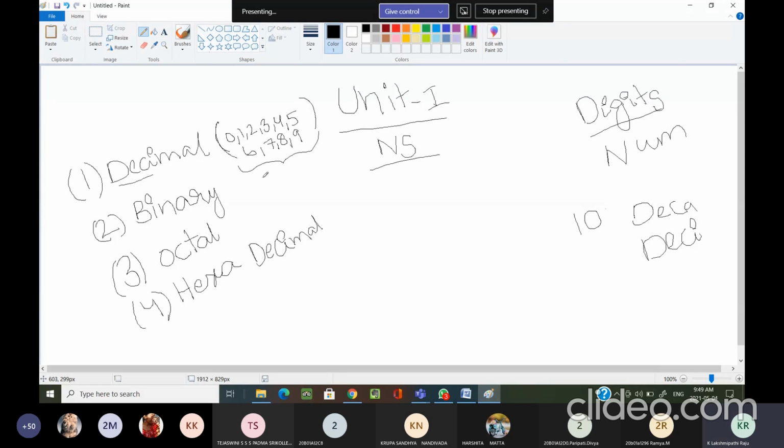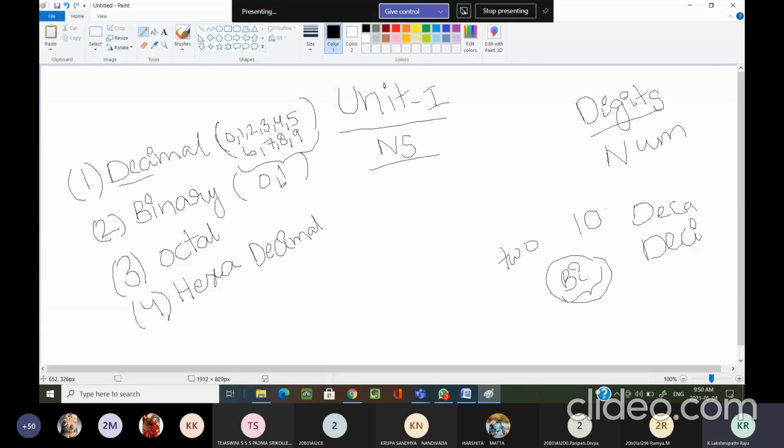Now coming to the binary number system. How many distinct symbols are there in the binary number system? 0, 1. Two symbols are there. Generally two, we are calling it binary. Bi means two. Bifurcation means we have to divide, divide into two. That is the reason the binary number system has two distinct symbols.